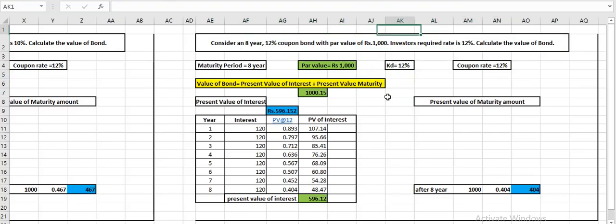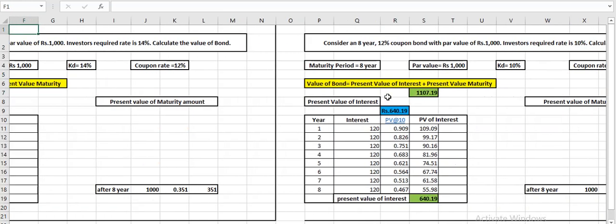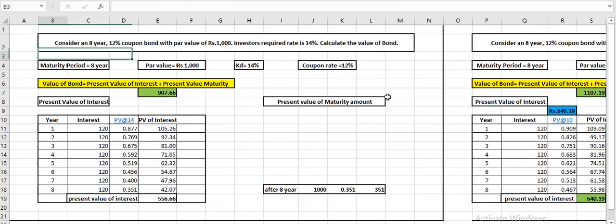So this is how the calculation of the bond works. In number 1, the coupon rate is less but investors are expecting more, so investors are not happy with the rate which the company is providing, and that is why they will not be ready to purchase at more than 1000, they will purchase at less than 1000 rupees, and that's why the answer will be less than 1000, which is 907.